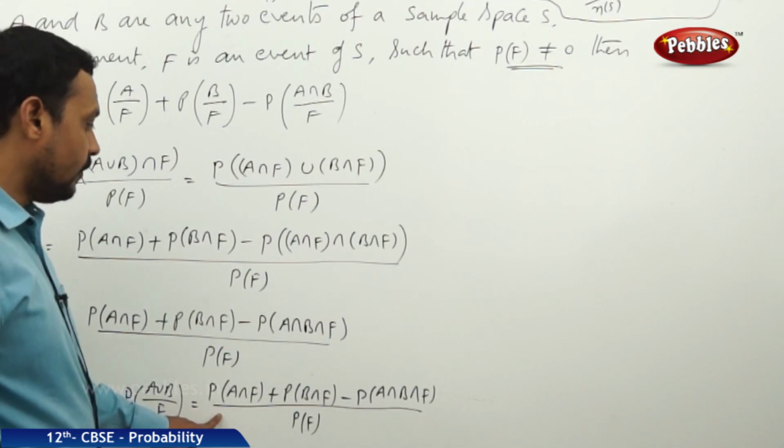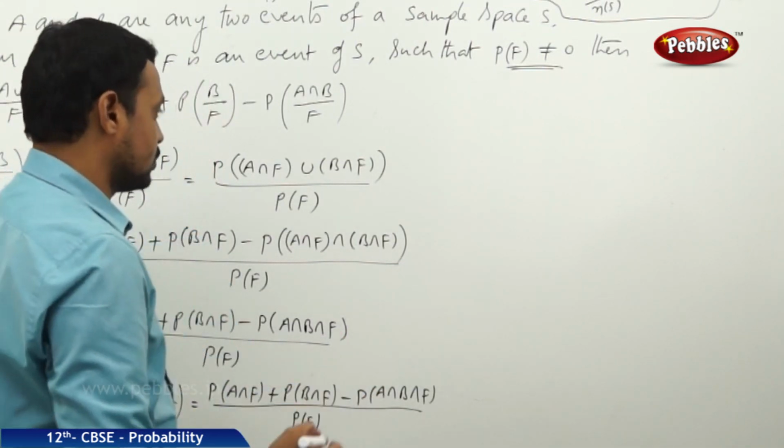Now we can resolve it into three fractions.